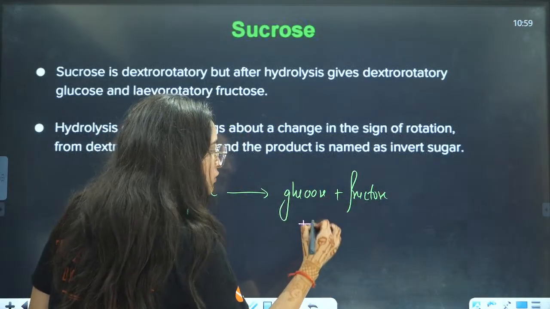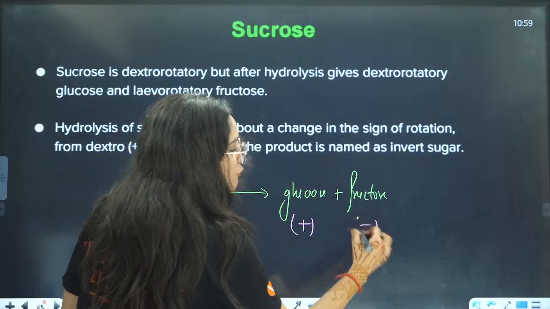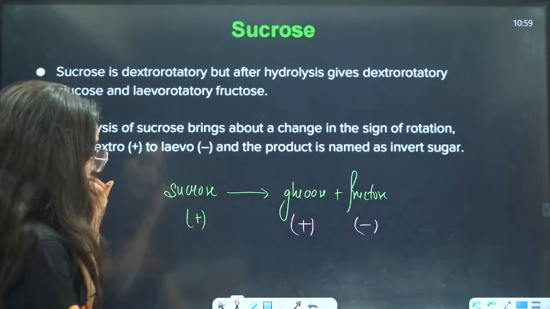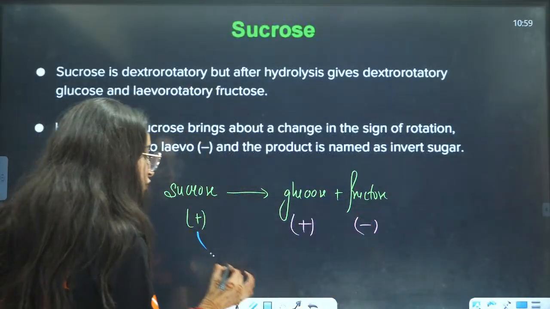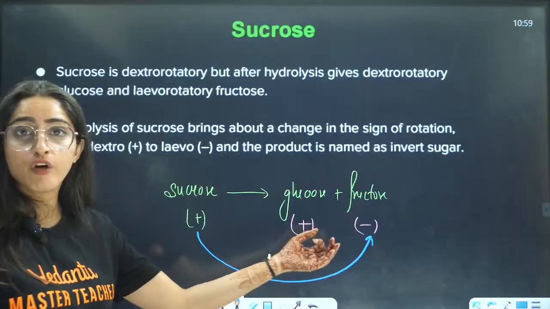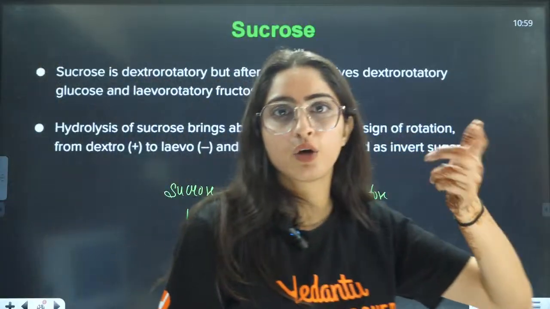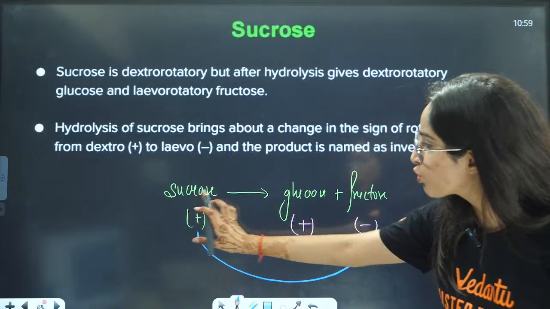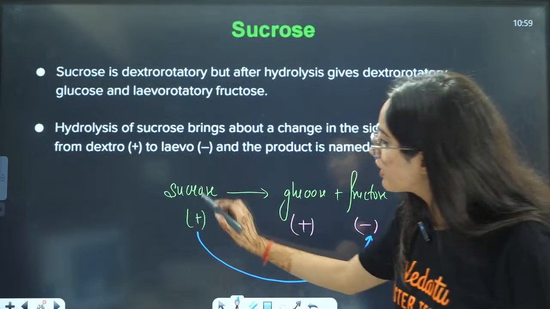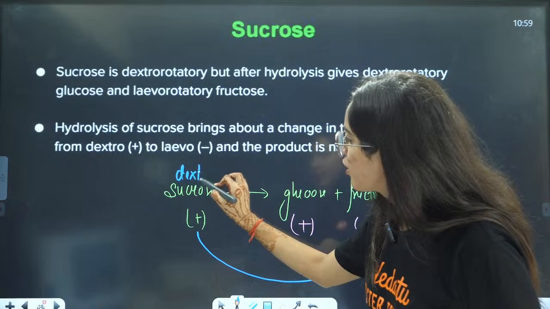Glucose is positive, that means dextro. Fructose is levo. But the rotation of fructose is more than the rotation of glucose. That is why when sucrose is hydrolyzed, it is converted from dextro to levo.